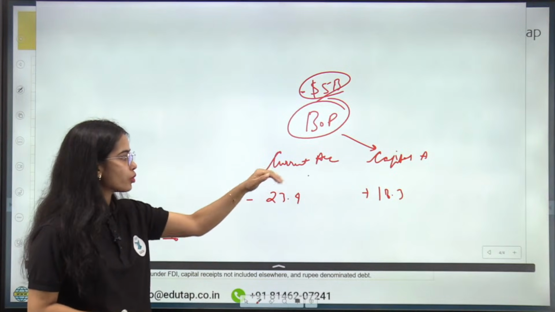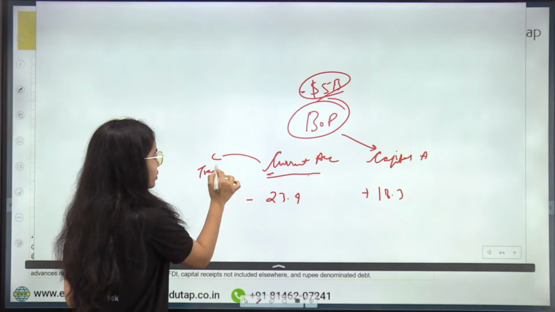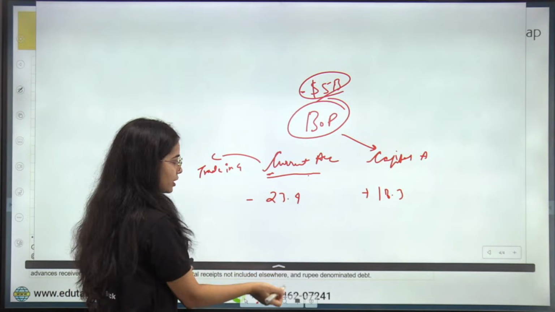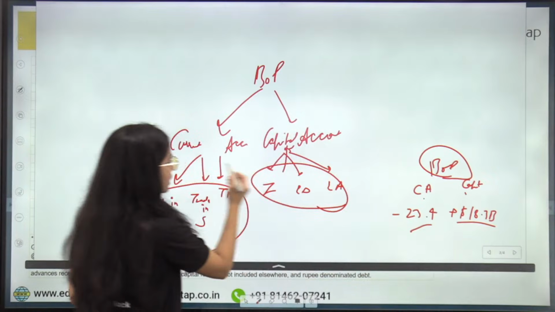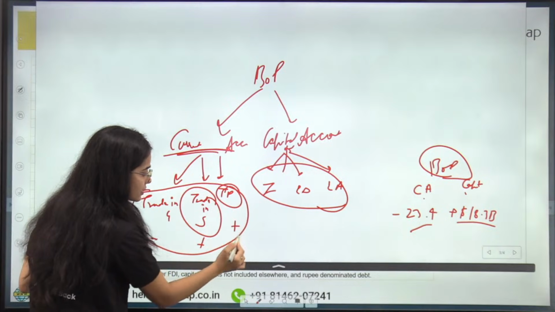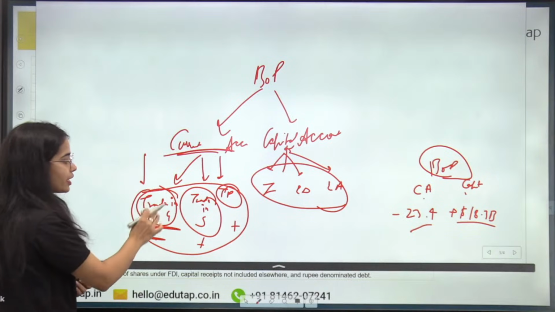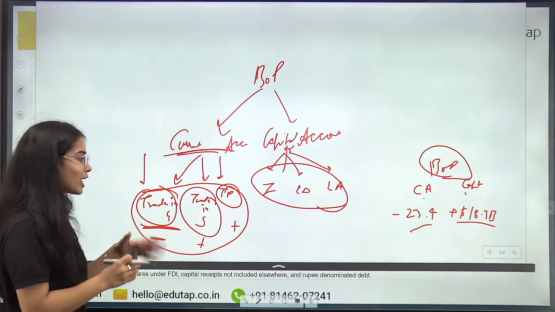In the current account, majorly we have the deficit because of the trade in goods. The trade in services is in surplus, and the transfer payments are in surplus, but the trade in goods is in deficit. And for the imports that we are doing, we have to pay.